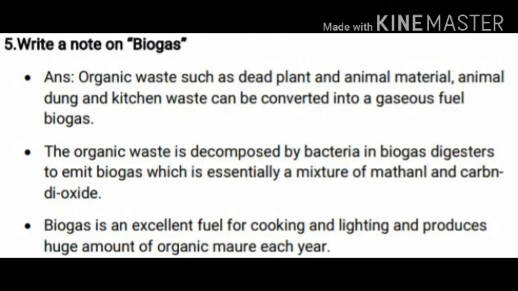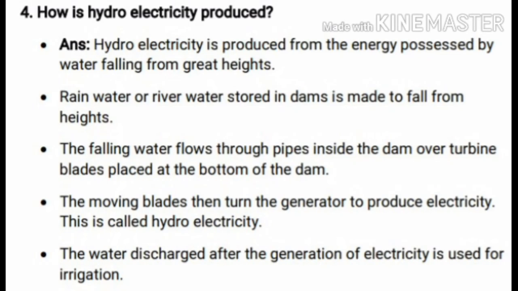Okay, we'll move on to the next question. How is hydroelectricity produced? Hydroelectricity is produced from the energy possessed by water falling from great heights. What is the first point? Hydroelectricity is produced from the energy possessed by water falling from great heights. Then rainwater or river water stored in dams is made to fall from great heights. Children, do you understand?